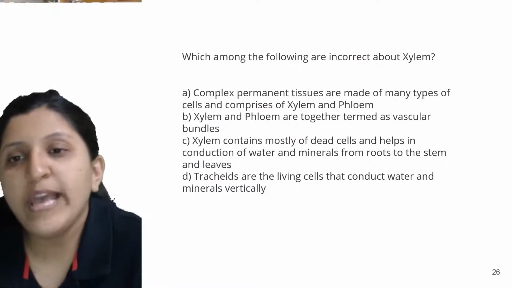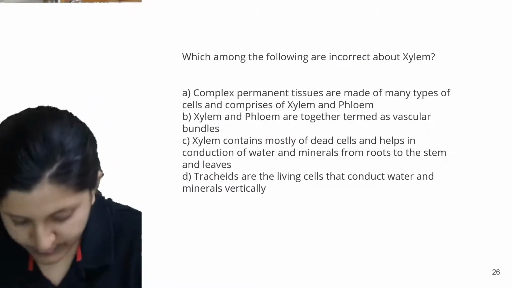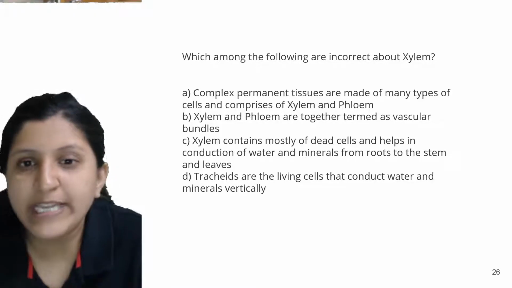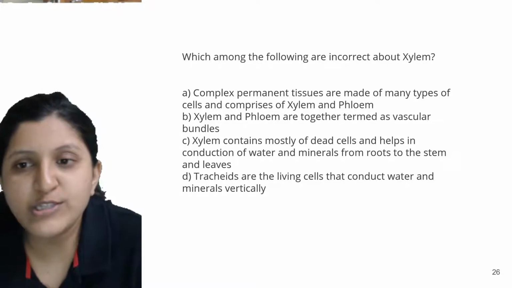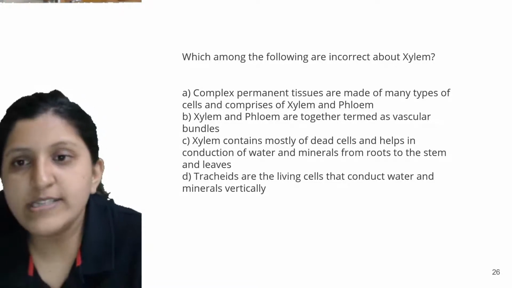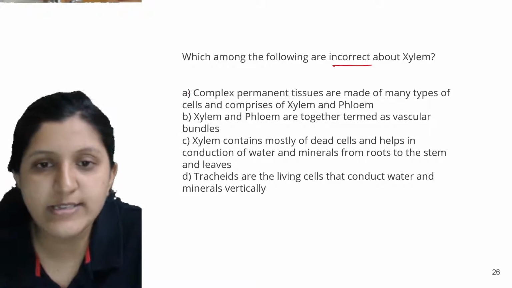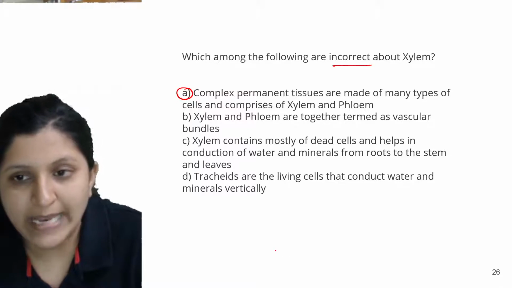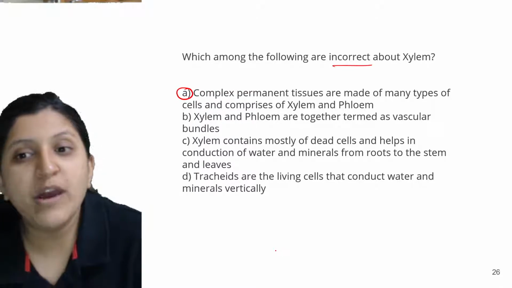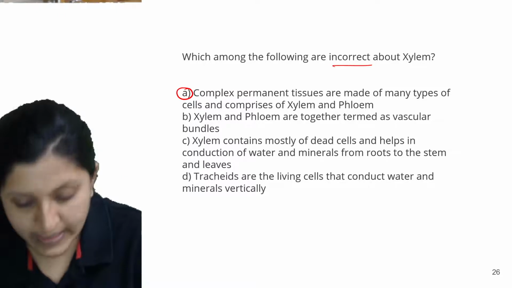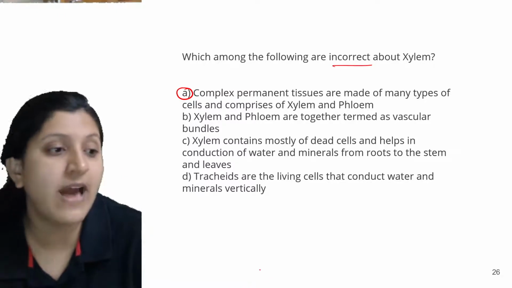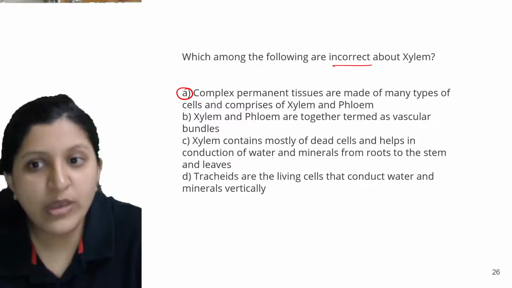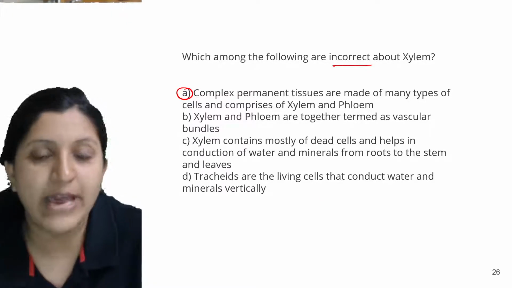Which among the following is incorrect about the xylem? Complex permanent tissues are made of many types of cells and comprise xylem and phloem. So this is the first option. These are made of many types of cells, comprising xylem and phloem. Xylem and phloem are together termed a vascular bundle. So what is that vascular bundle? Xylem is there, phloem is there, so together we call it a vascular bundle.